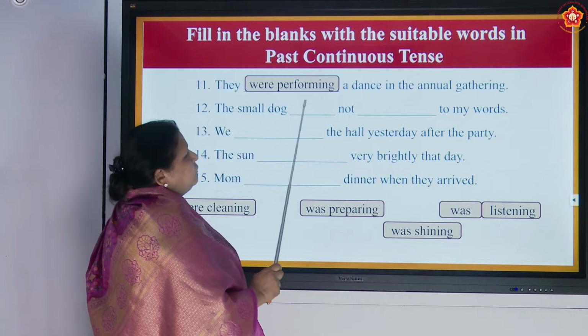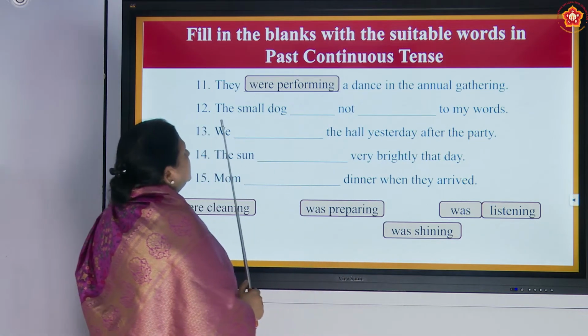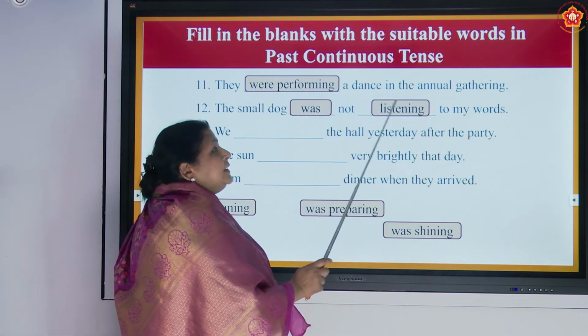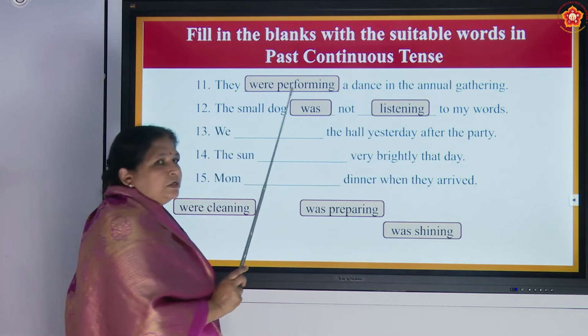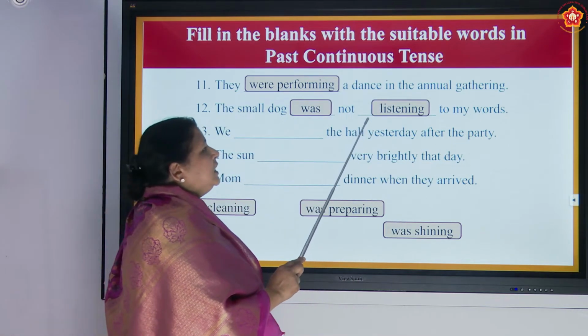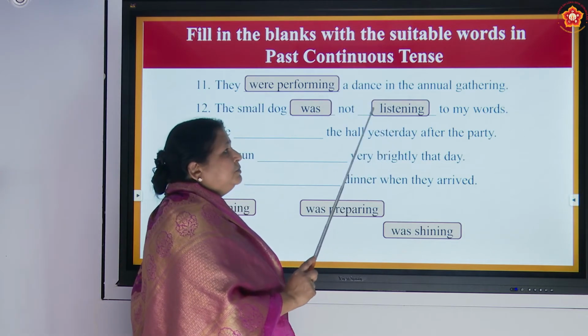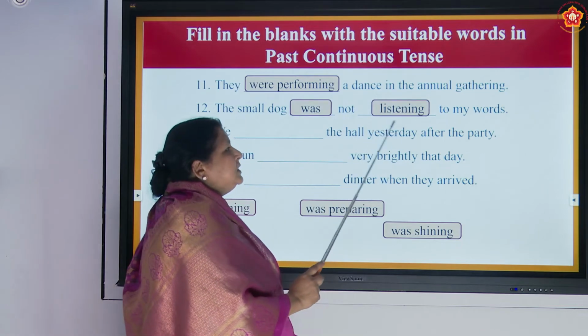They were performing a dance in the annual gathering. The small dog was not listening to my words. See the spelling of listening. Many of you make a mistake. You write it wrongly, but it is listening, listening.